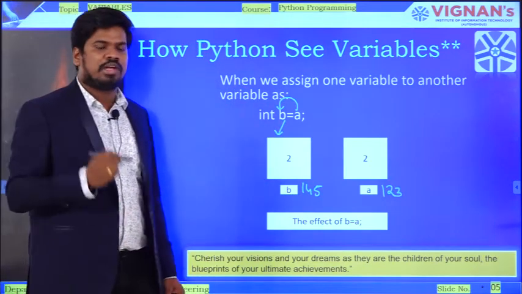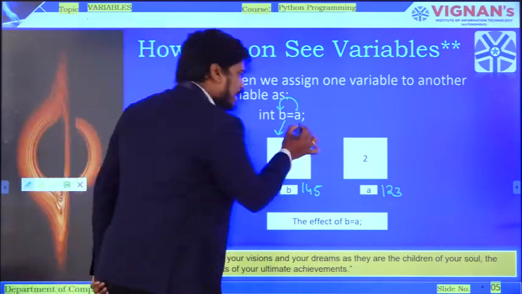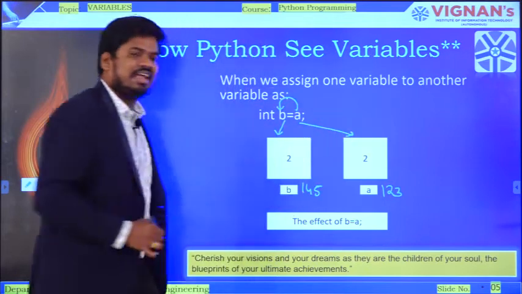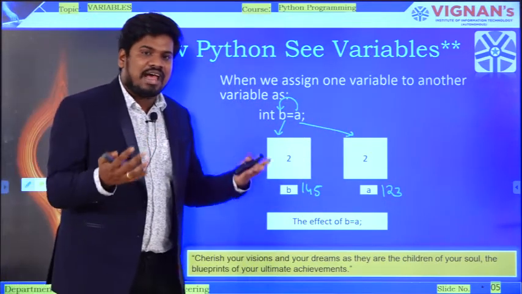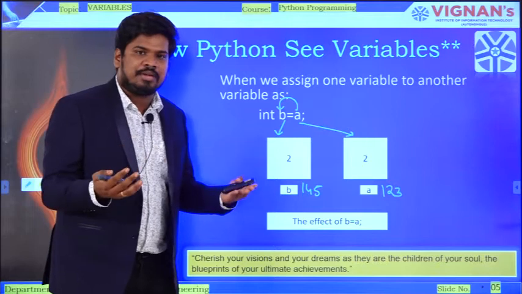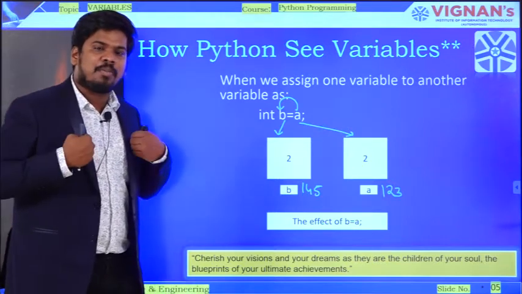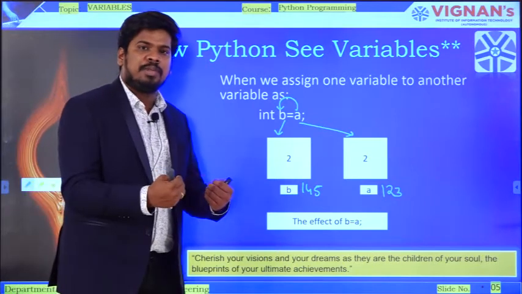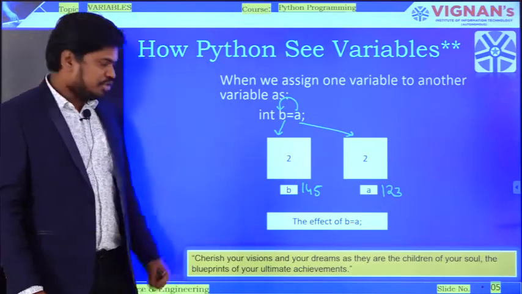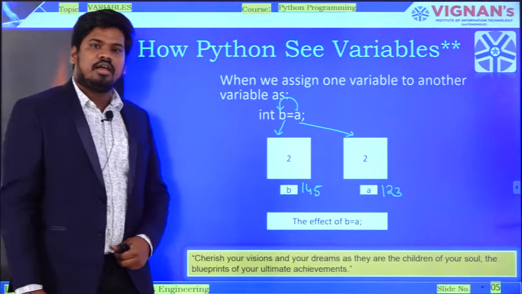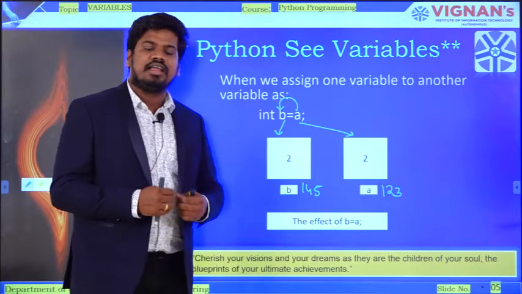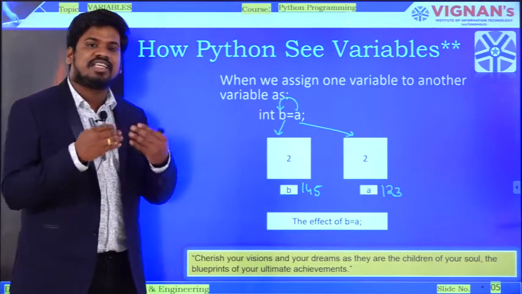That is the important point we have to remember, and another variable is created for a. So we have two different variables within two different memory locations. As a result, I am occupying more memory. So this is how variables work in C, C++ and Java.